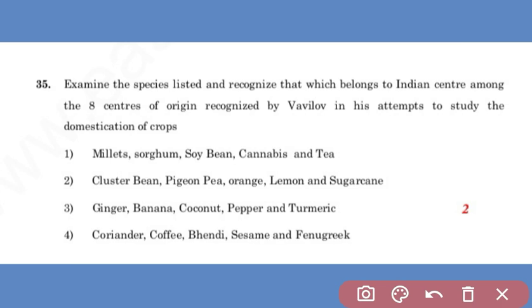They are also considered as a center of diversity. Centers of origin were first identified in 1924 by a scientist Nikolai Vavilov, and 8 centers were there, including an Indian center. And here a question is asked on the Indian center, and which of the listed species are from the Indian center. For this, the second option, cluster bean, pigeon pea, orange, lemon, and sugarcane, these all plants are from the Indian center.